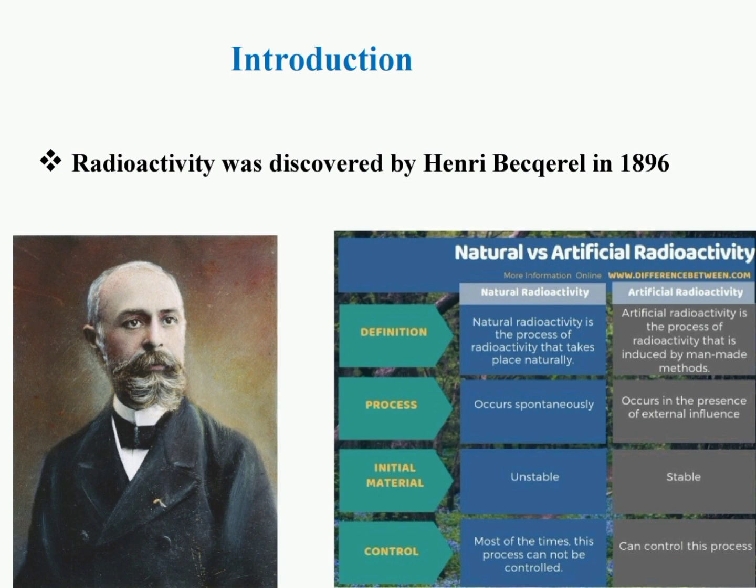Radioactivity induced in an element by bombarding it with alpha particles, neutrons, protons, and other particles or radiations is called artificial radioactivity. Hence, there is a distinction between natural radioactivity, that is elements as found in nature, and induced radioactivity, artificially produced.